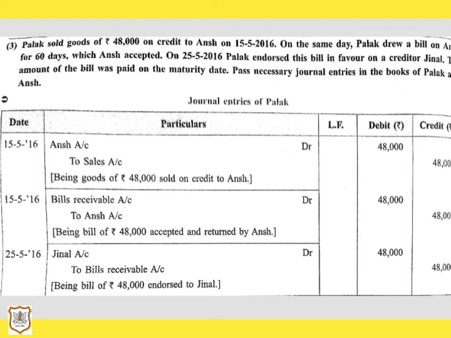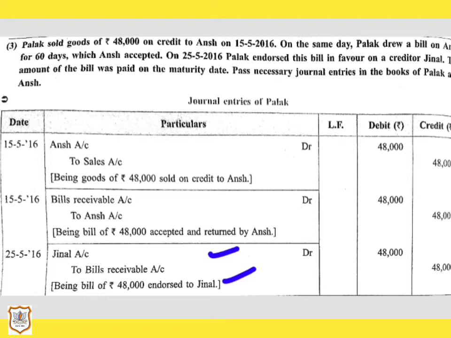So in this case we will pass the accounting entry in the books of the drawer, the person receiving the bill. As Jinal is a creditor for Palak, Jinal's account or creditor's account will be debited because a liability has been paid, and bills receivable account is credited because bills receivable has been endorsed. As on the date of maturity the payment will be received by the endorsee, hence at the time of payment the endorser does not pass any entry in his books.